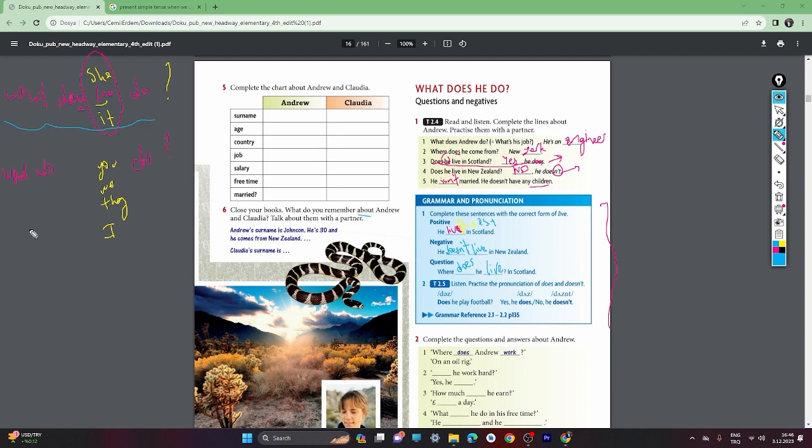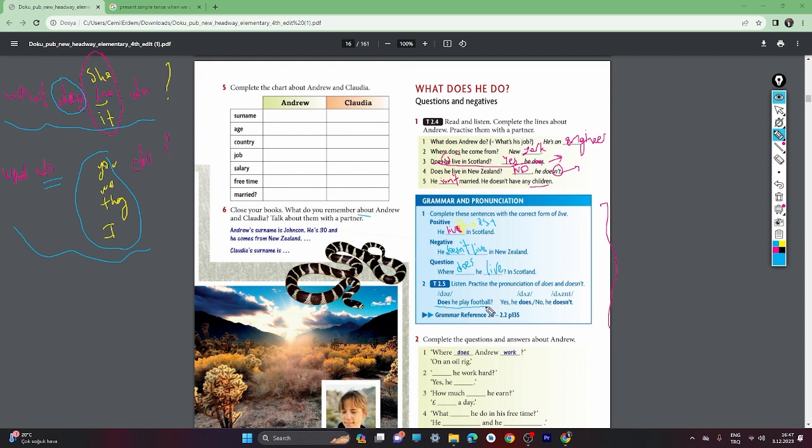As we learned how to make sentences, in the question forms, does becomes before the object he, she, it. But with you, we, they, I, we normally use do. Now let's listen to 2.5 audio and practice the pronunciation of does and doesn't. Does he play football? Yes, he does. Or no, he doesn't. Let me explain first and then we are going to listen.